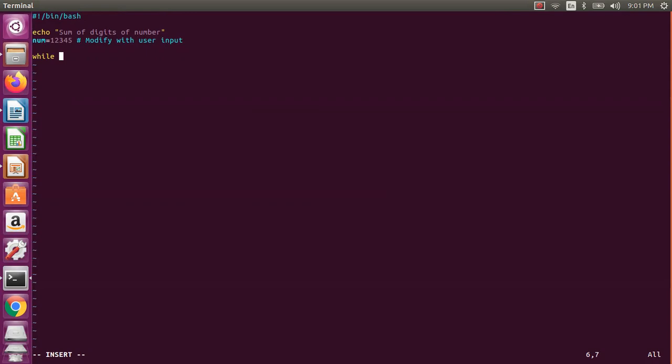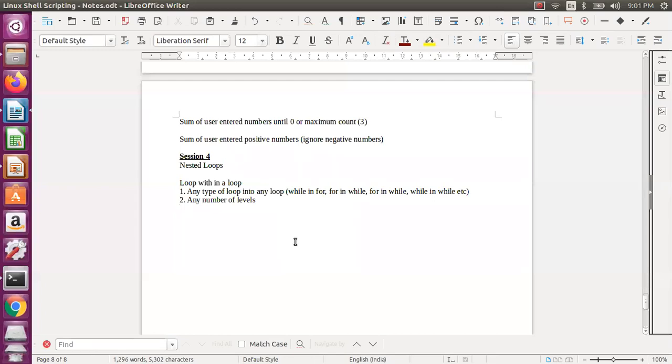Now, sum of digits. Let us assume the user entered 12345. Now you need to do 1 plus 2 plus 3 plus 4 plus 5, right? Or you can also do 5 plus 4 plus 3 plus 2 plus 1.